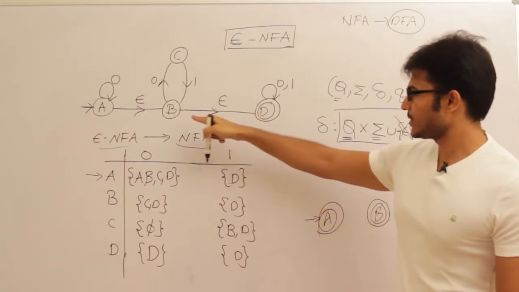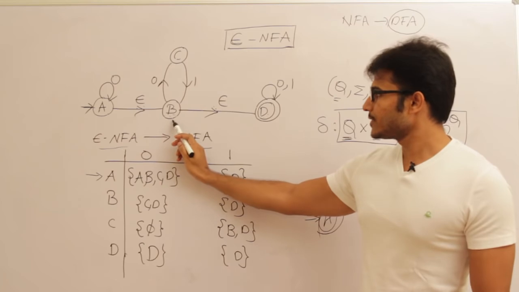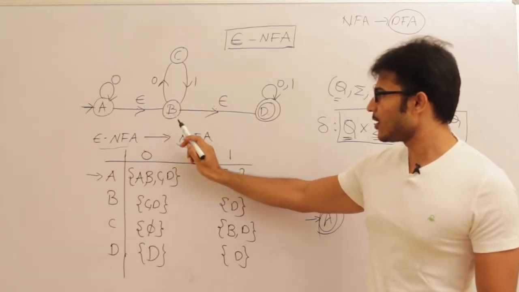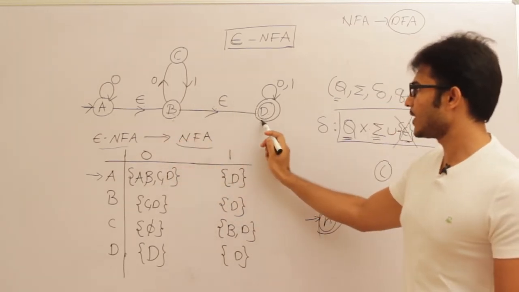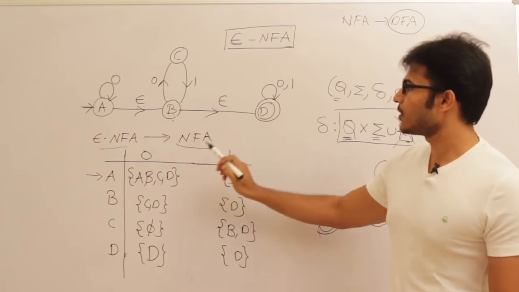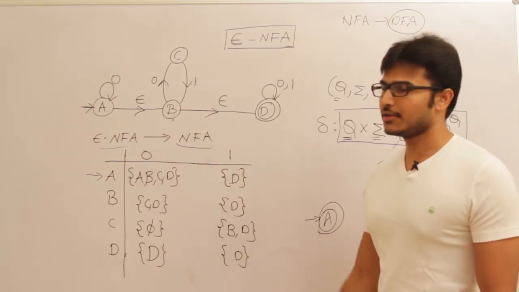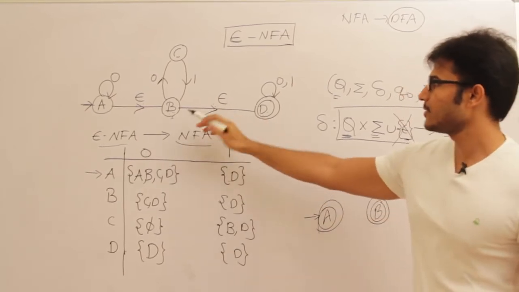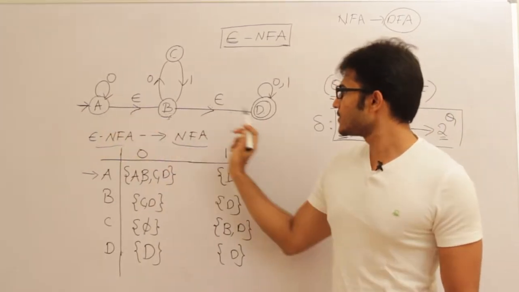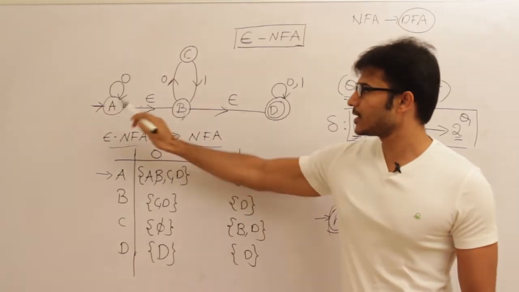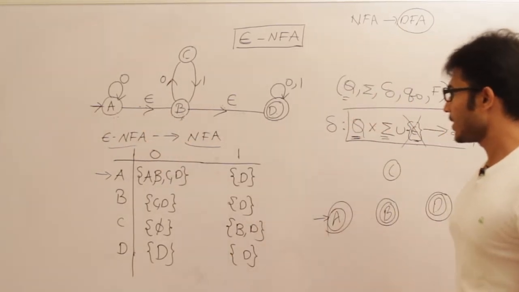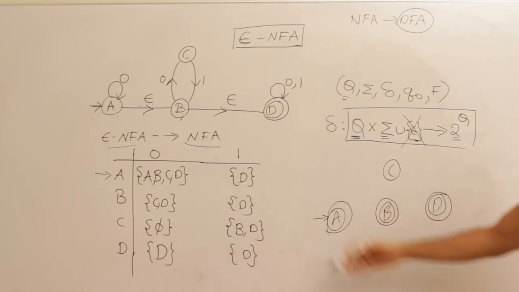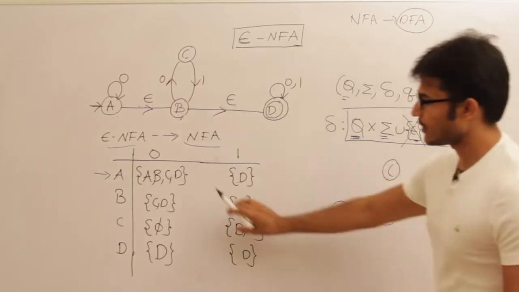And the third point is, the number of final states may increase. If a state is going to reach the final state only upon seeing epsilon, then that state is considered a final state. Since B can reach D only upon seeing epsilon, you can say B is a final state. And A can reach D only upon seeing epsilon, so you can say that A is also a final state. Therefore A and B are also final states. And all the remaining transitions you can take from this table.